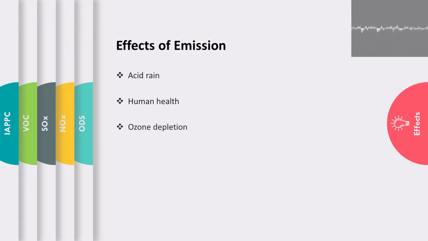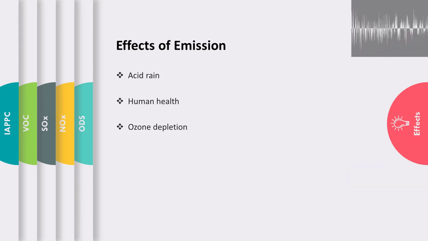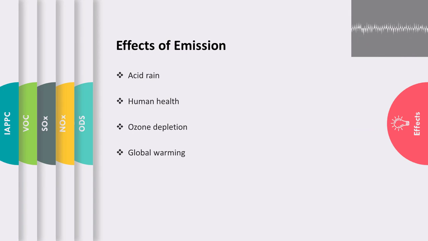Next, it causes ozone depletion. As you all know, the ozone layer protects us from harmful UV rays of the sun. Substances like chlorofluorocarbon cause ozone depletion. And last but not the least is global warming. I don't need to explain what global warming is doing to the earth. Melting of glaciers, temperature rising and whatnot.